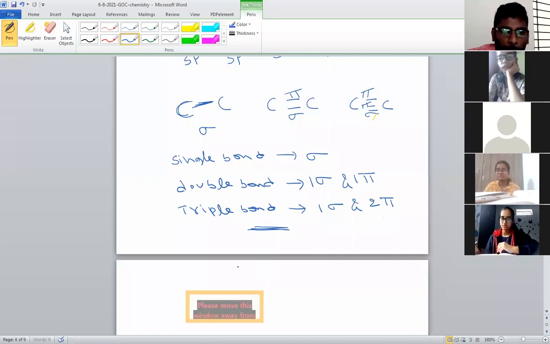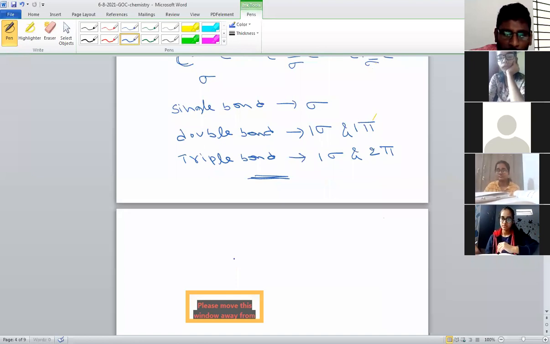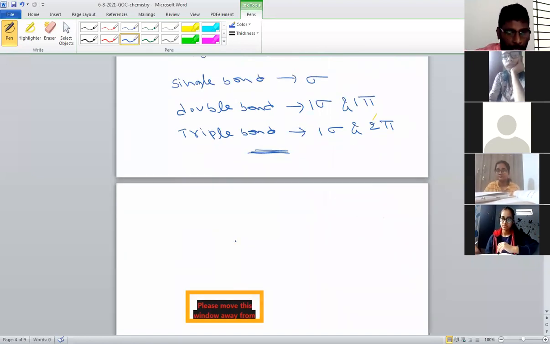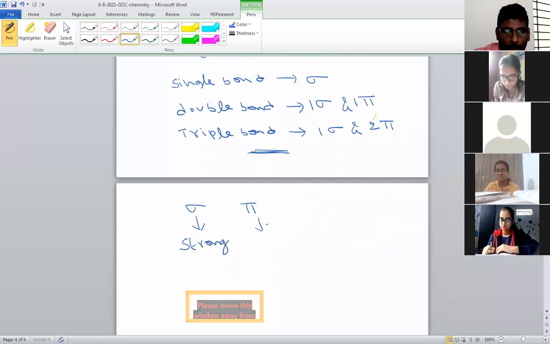Among these, one is sigma bond, another one is pi bond. The sigma bond we always treat as a strong bond, whereas the pi bond we always treat as a weak bond. A pi bond is a weak bond, whereas a sigma bond is a strong bond.